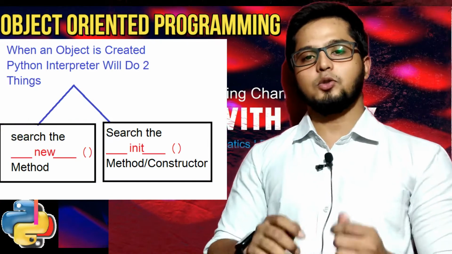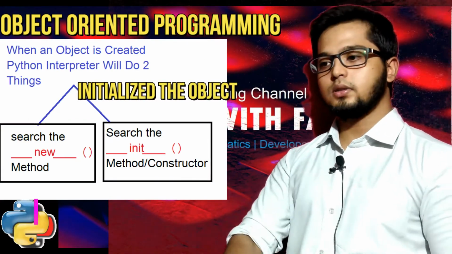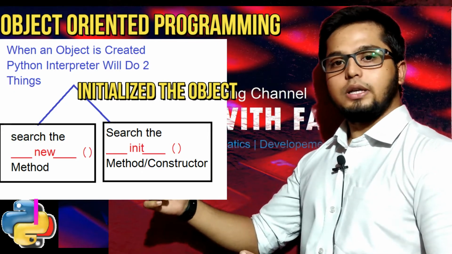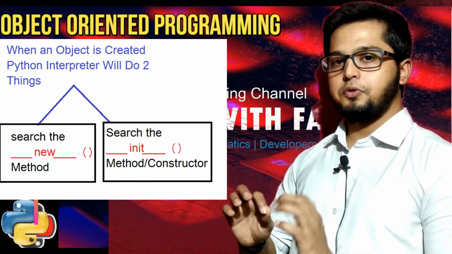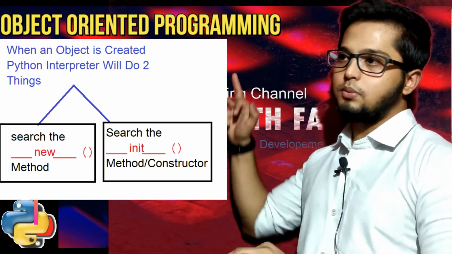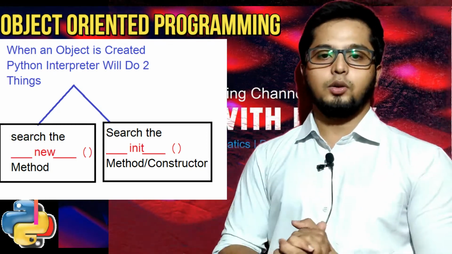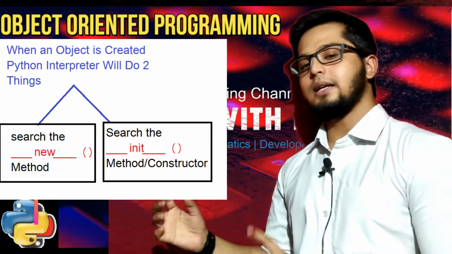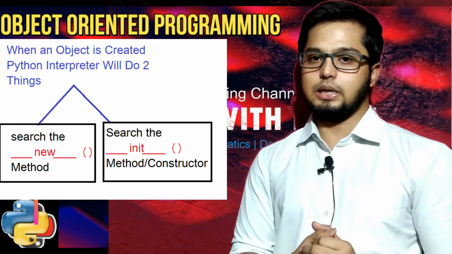Second step, it is going to initialize that object. To initialize that object, it is going to search for underscore initialization underscore method, that is your constructor. It will search if you have defined a constructor. If you have not defined a constructor, it will again go to the object class and take that constructor from there, and your object is ready to use, and it will consider that part as a reference to your class to access the things that are available into your class.